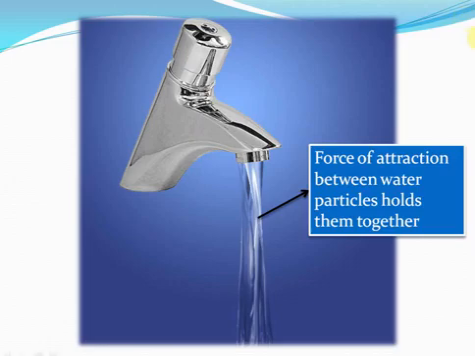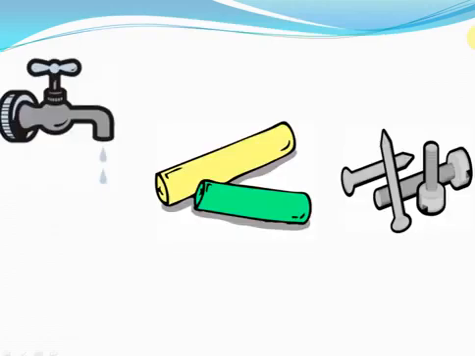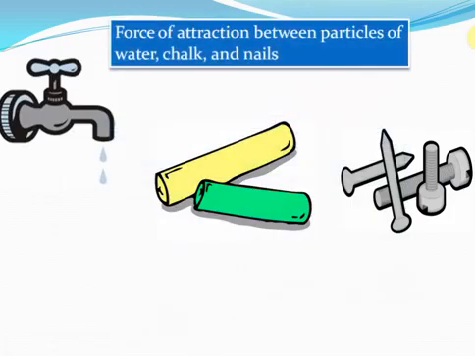If the water particles did not attract each other, in that case, water particles would simply come out of the tap and move wherever they wanted to move, isn't it? They wouldn't stick to each other as they were flowing down from the tap. They are sticking to each other only because there is force of attraction between the water particles. So here we go. Water particles attract each other, chalk particles attract each other, and nail or iron particles also attract each other.